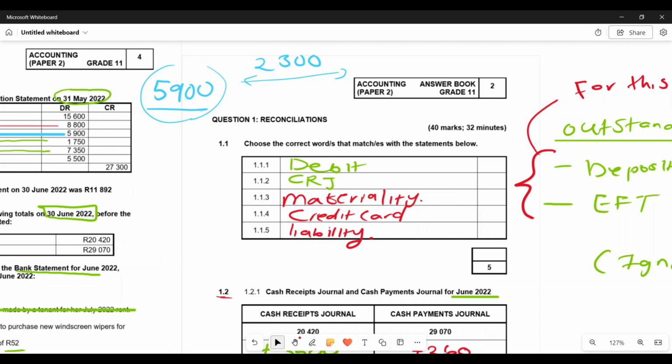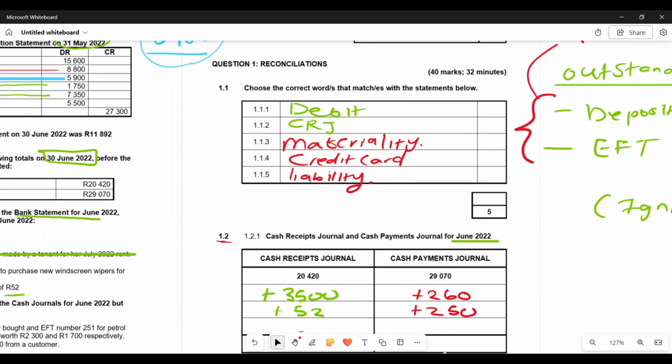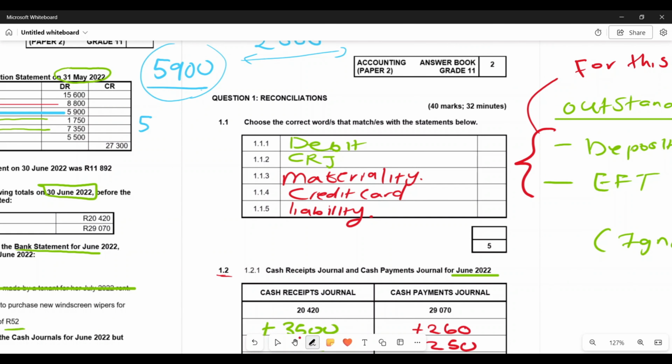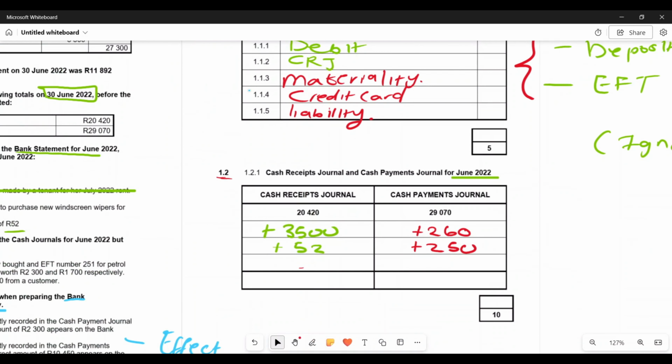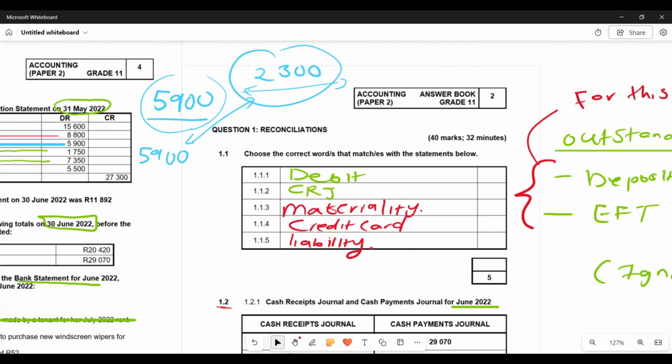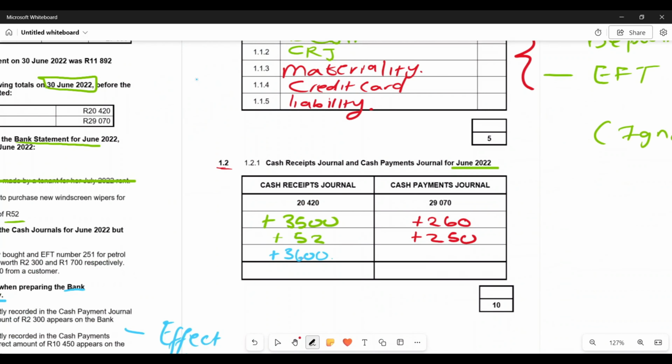Now this 3.6, I would classify it as an income, right? Because remember, if I wrote that I paid 5.9 and I was supposed to pay 2.3, the difference between the two, I can classify it as an income in order to adjust my balance, right? In order to adjust this transaction. So here, the difference between the two, which is 3.6, I'm gonna add it here as an income, in order to rectify that mistake that I've made in my cash payments journal, right? Because I overstated this amount of 2.3, I overstated it by the 3.6. So hence I'm canceling out this 3.6 in my CRJ.